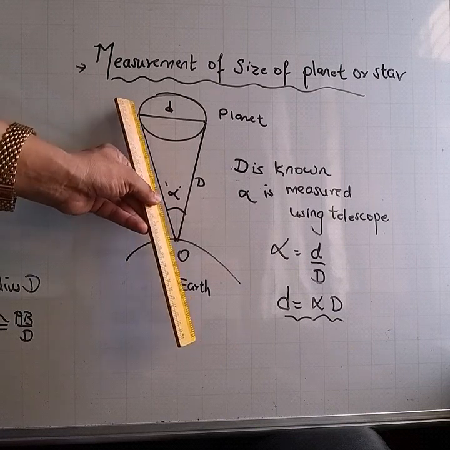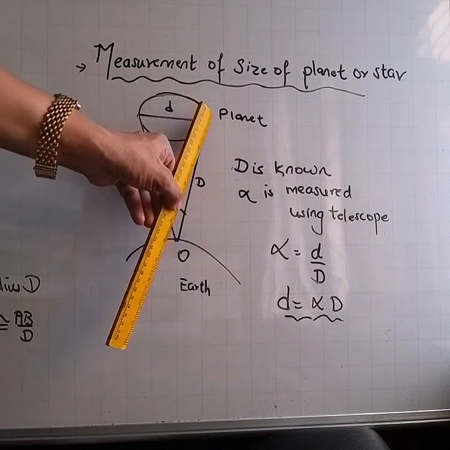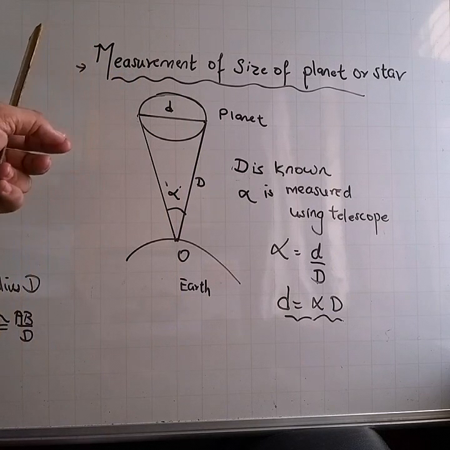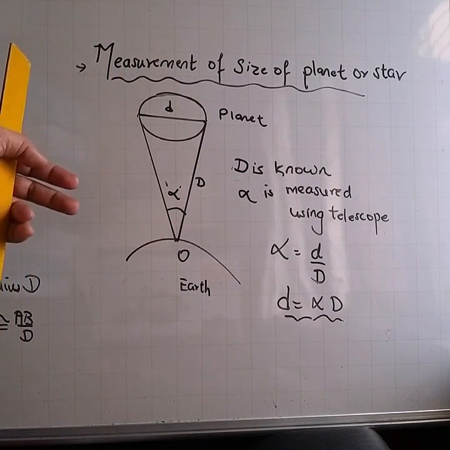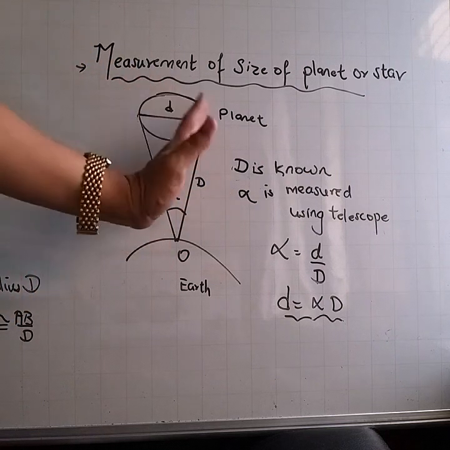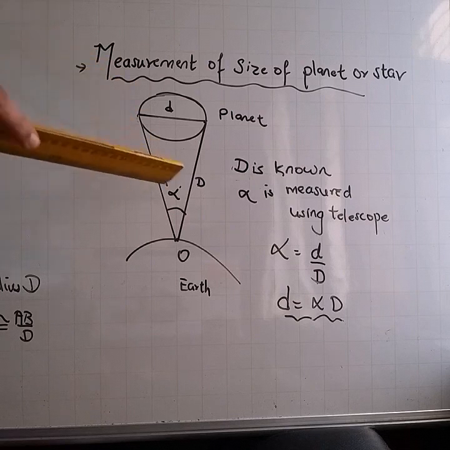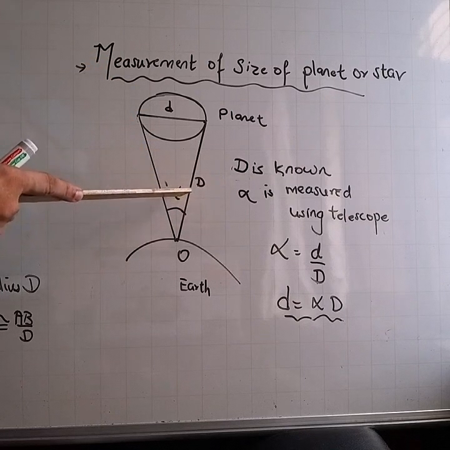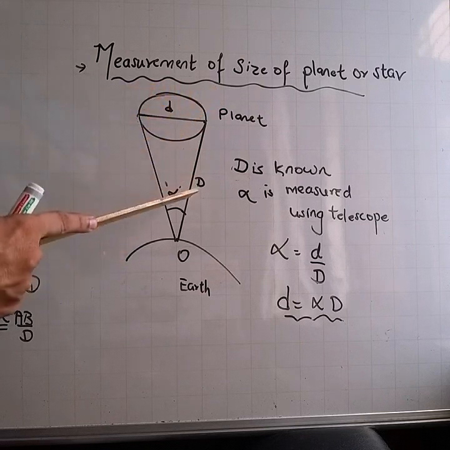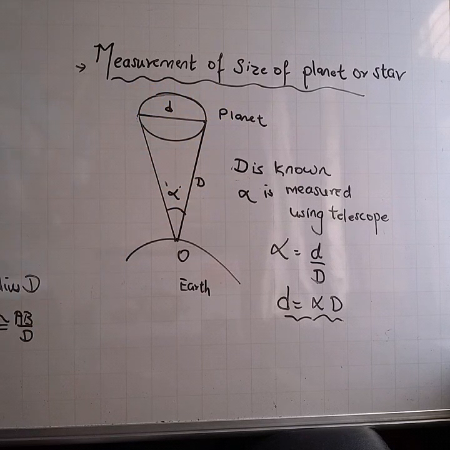Now we move the telescope and focus it on the other extreme end of the planet, and by again noting the reading on the telescope, we come to know the value of alpha, the angle through which we have moved the telescope. Now capital D is known, alpha is known. If you see carefully, by the parallax method, this is the arc, this is the angle, and this is the radius.